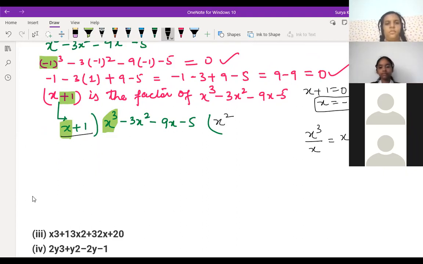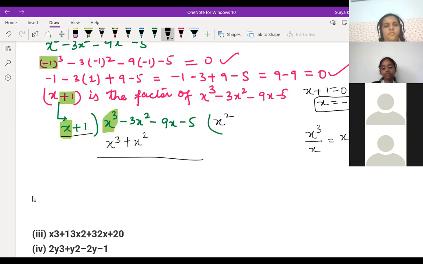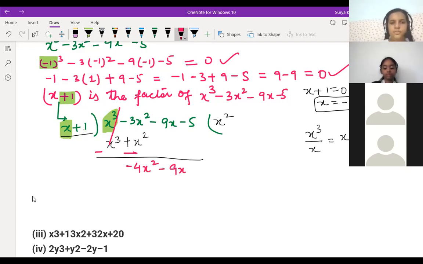Now multiply x square with x. We get x to the power 3. 1 into x square will get plus x square. Then you subtract here, change the sign, minus, this will get cancelled. So you can write here minus 4x square minus 9x minus 5. This is clear, children, or not? If you're having any doubt, tell me, because this is a bit bigger question, but easy only. If you miss any steps, it will take a long time again to tell me. So if you're having doubt in any steps, let me know immediately.